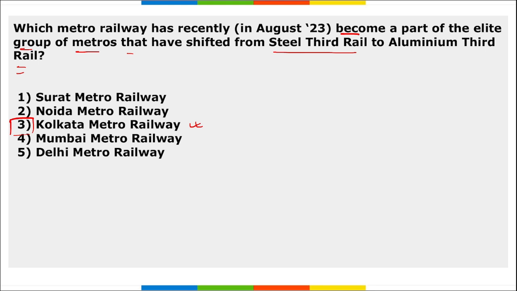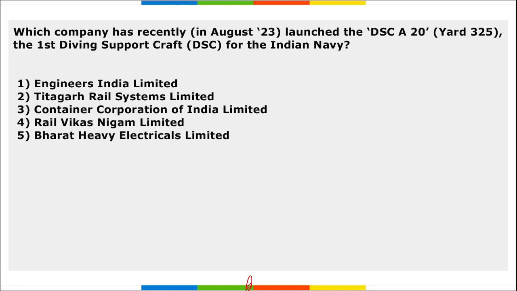Right? And this third rail is a method of providing electric power to the trams or your trains. Next is, which company has recently launched DSC A20 Yard 325, that is the first diving support craft for the Indian Navy? Tell me, which is that organization that has recently launched DSC A20, that is Yard 325, the first diving support craft for the Indian Navy?